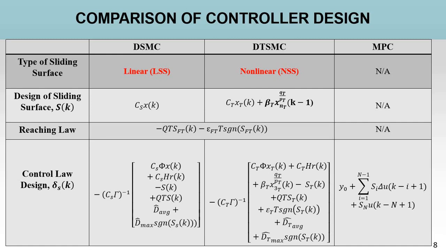For discrete sliding mode control, the linear type sliding surface is implemented in the control law, while for discrete terminal sliding mode, the nonlinear type sliding surface is implemented in the control law. For the reaching law, the same reaching law is implemented for both of the sliding mode family. However, for the MPC controller, there is no sliding surface, neither reaching law implemented in the control law design.